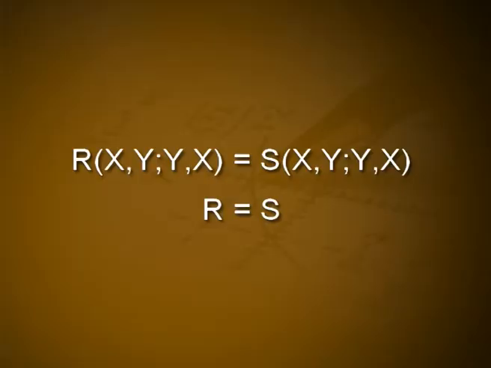It is clear from the definition that S is skew symmetric in the first and last two arguments. S also satisfies the Bianchi symmetry. Indeed, we also have R(x,y,y,x) = S(x,y,y,x). Therefore, R is equal to S.